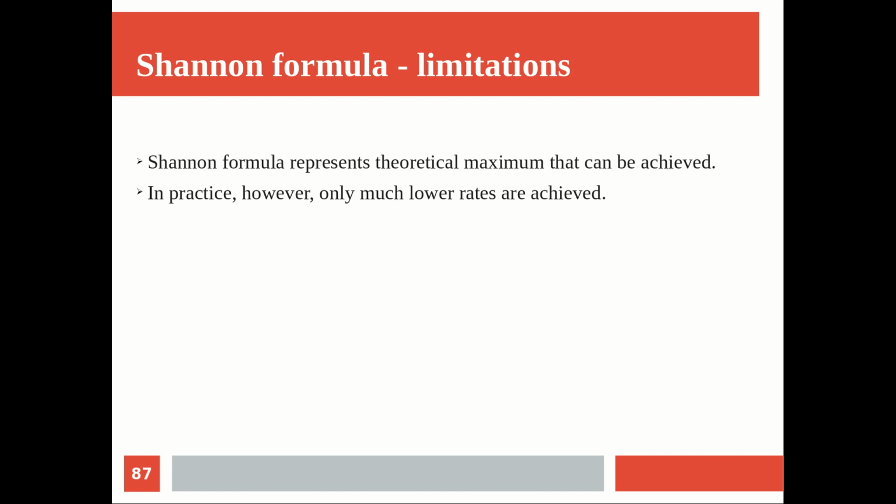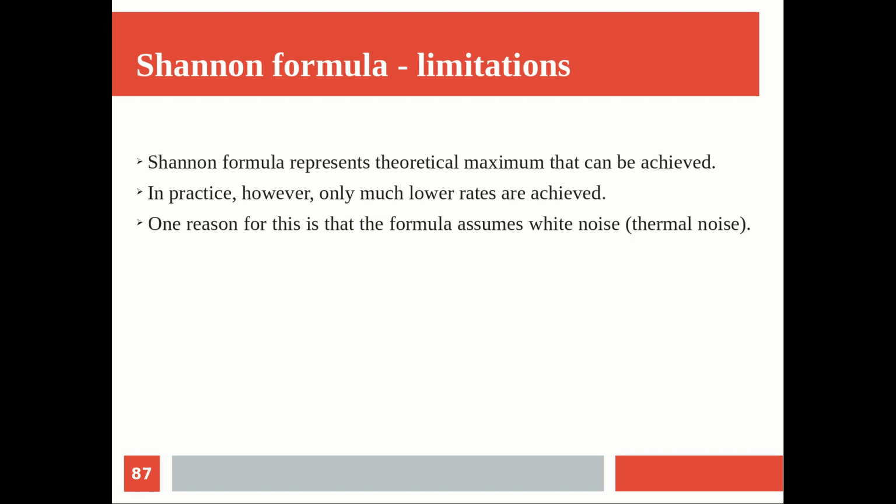First of all, the data rate will be much less. The data rate that we argued by Shannon capacity may not be achieved in the real case. Why? One reason is that the formula assumes, as I already told you, some assumptions in the derivation, but we are not looking into that. Just understand that in the Shannon capacity theorem he is assuming noise, but he has an assumption on that also.